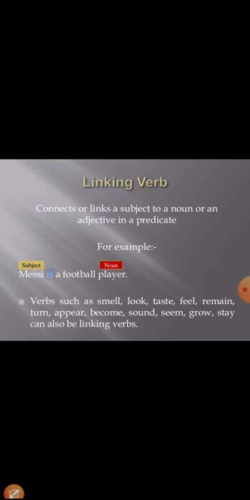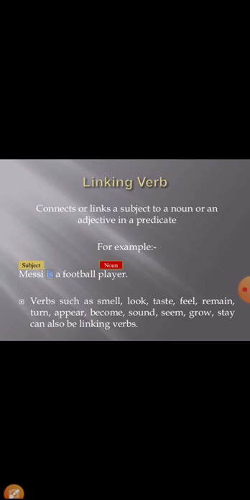Now, is is the linking verb which connects the subject to a word in the predicate, as I told you earlier. So here it is connecting the subject to player, that Messi is a football player. Player is a noun here, so it is connecting to a noun in the predicate. That's why they are called linking verbs. Other words are also used as linking verbs.